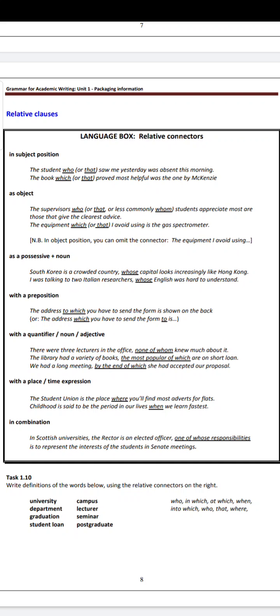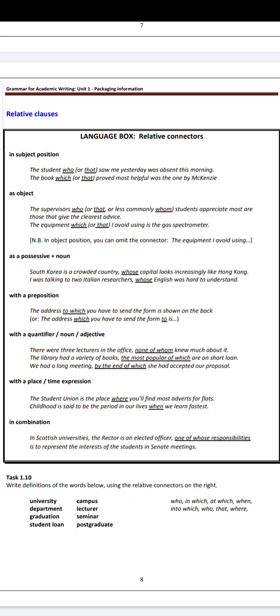Then with a place or time expression: the student union is the place where you'll find most adverts for flats. With a place or time expression, you use where or when. The student union is the place where, because it refers to the place, we use where, and then followed by a clause. Childhood is said to be the period in our lives when we learn fastest. When refers to the childhood time. It is telling about time, so we use when.